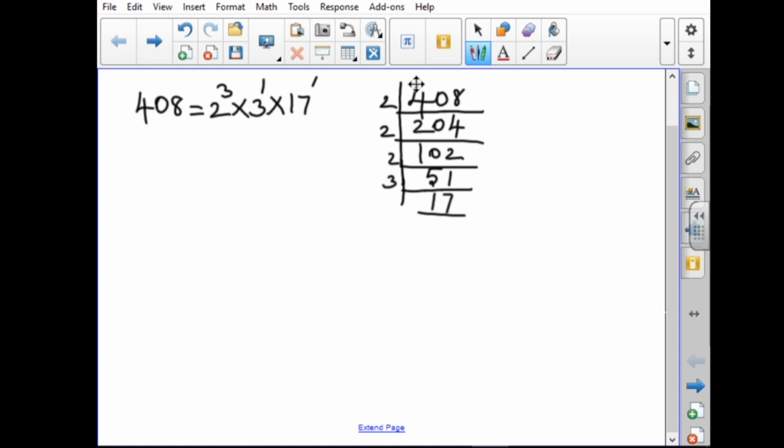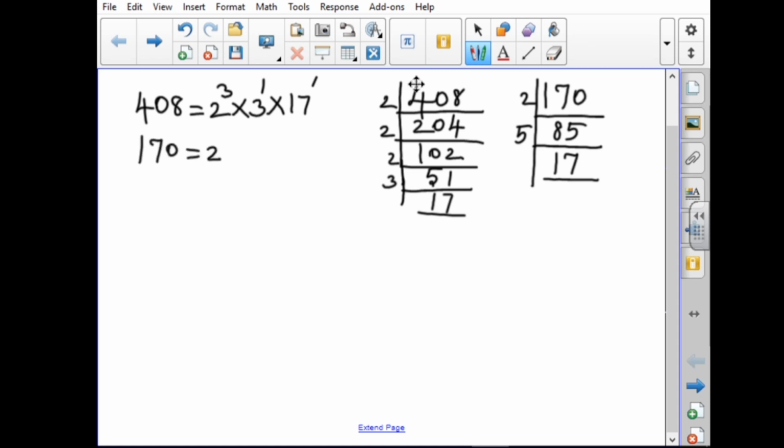Next number is 170. 170 is an even number, so 2 table, and it will come 85. It is an odd number, last digit is 5, so you can use the 5 table, and the answer will be 17. It is a prime number, so we end this process. So 170 can be written as 2 power 1 into 5 power 1 into 17 power 1.